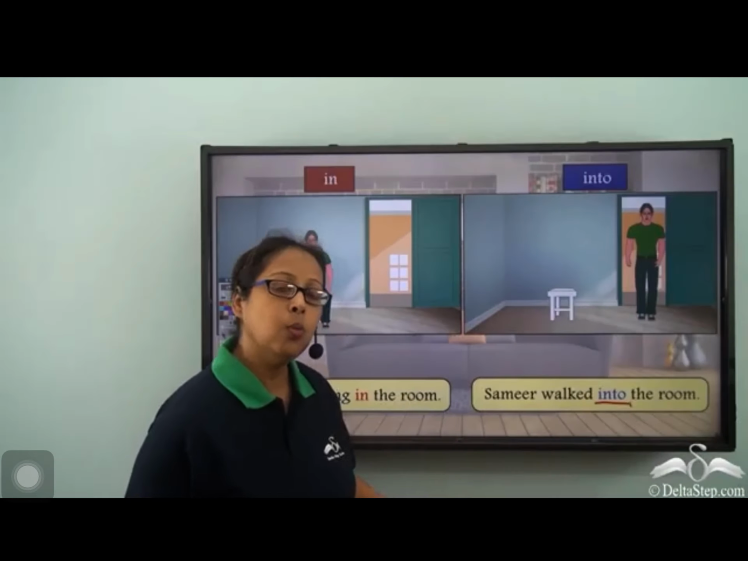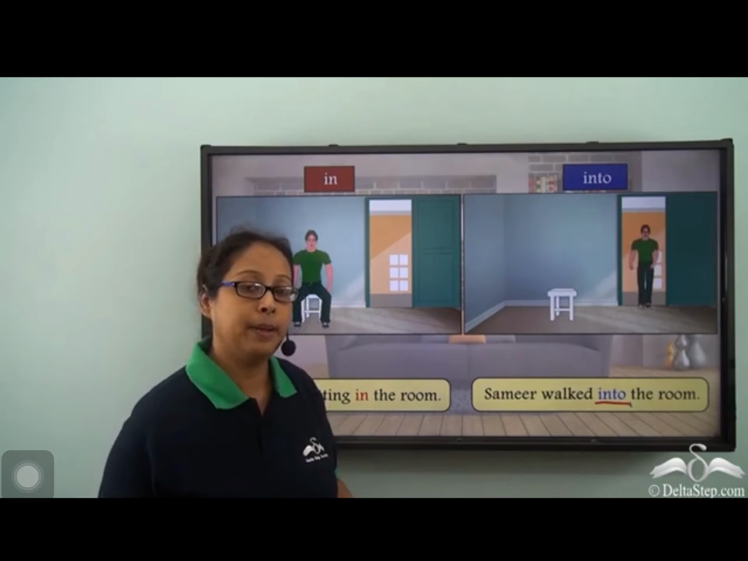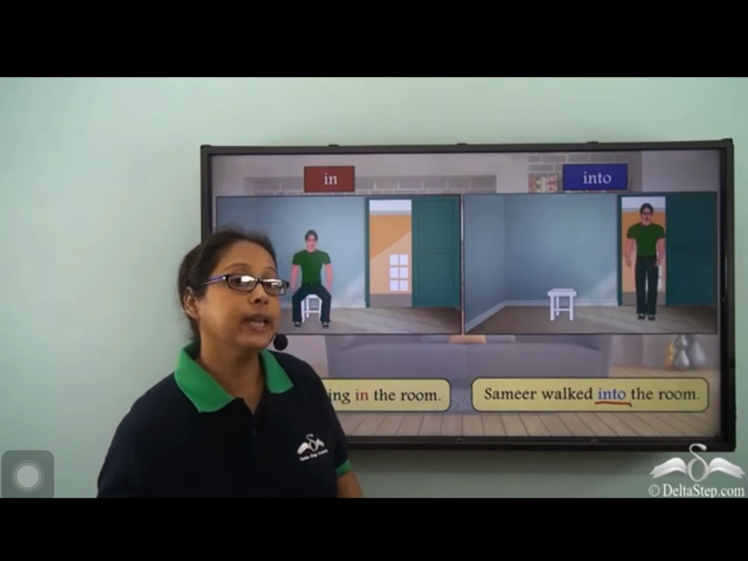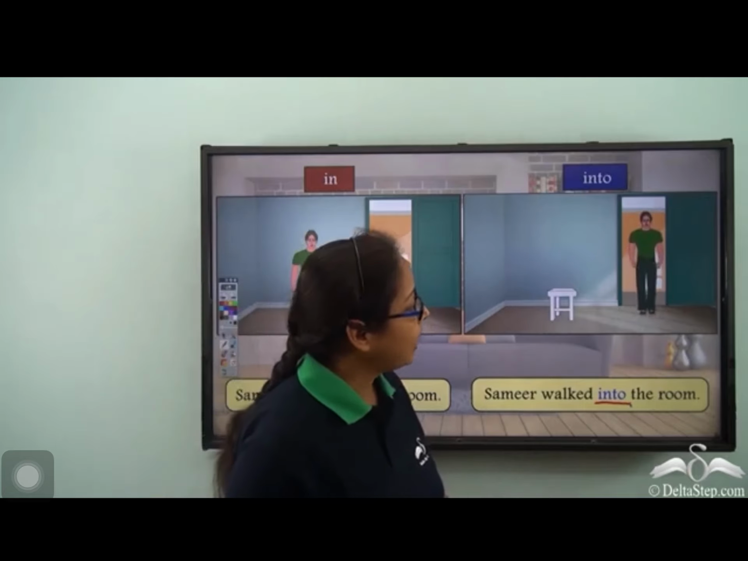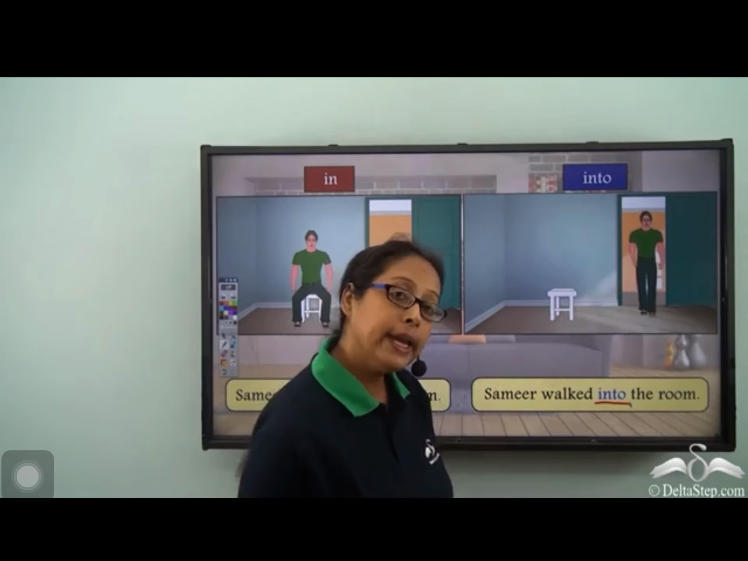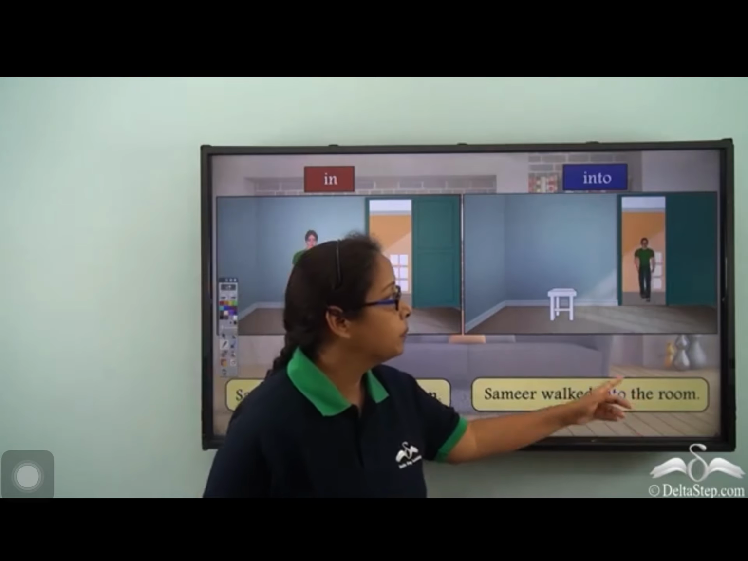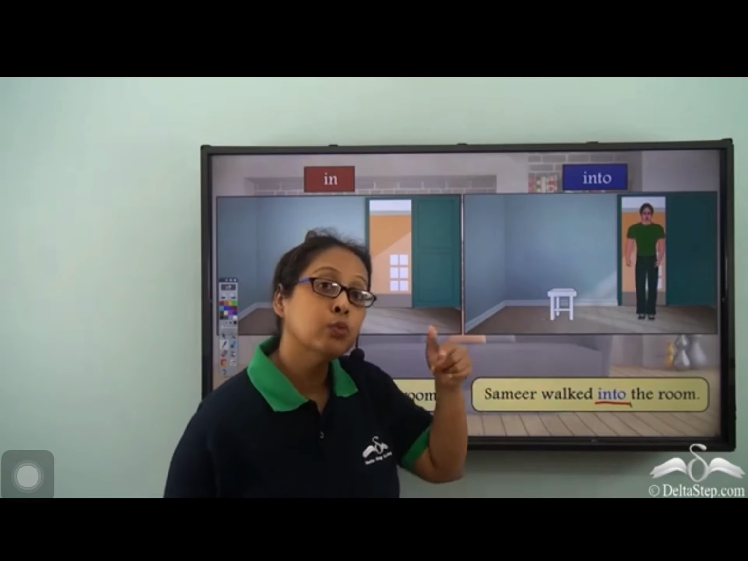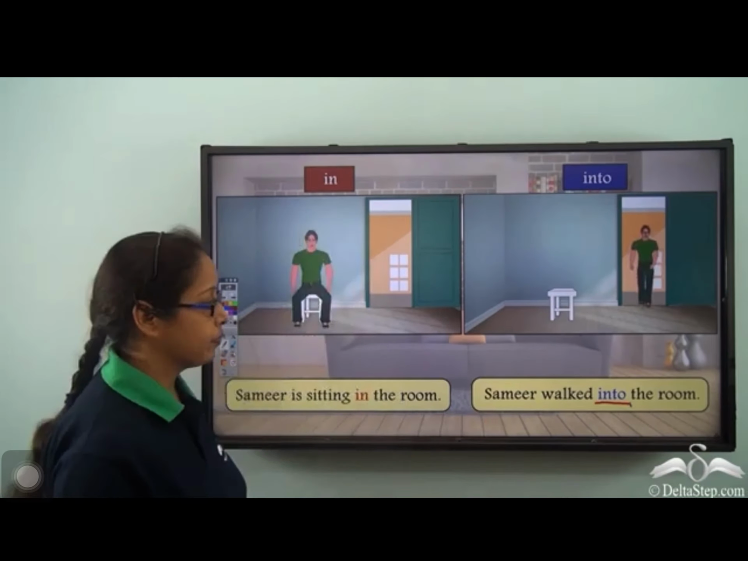When we say into, what do we mean? When we say into, we mean that there's a motion happening. Somebody was not inside and now he's moving inside the room. So, we can see in this picture that Samir was not in the room and he is walking into the room. So, we cannot say that Samir walked in the room because he is not in his room. He is not there. He is moving into the room now. From outside, he is coming into his room.